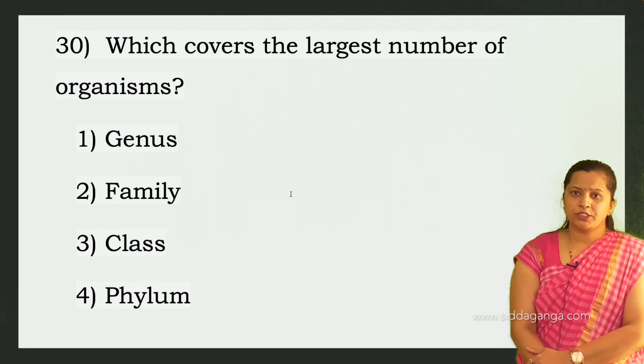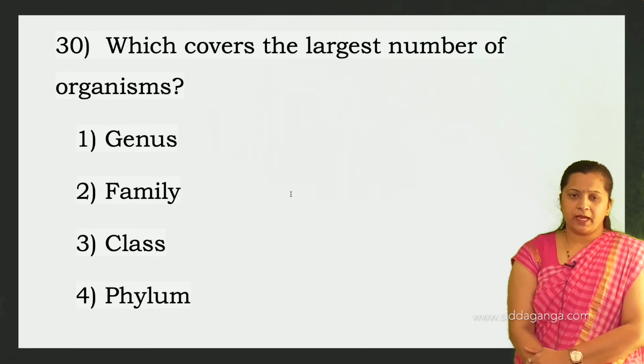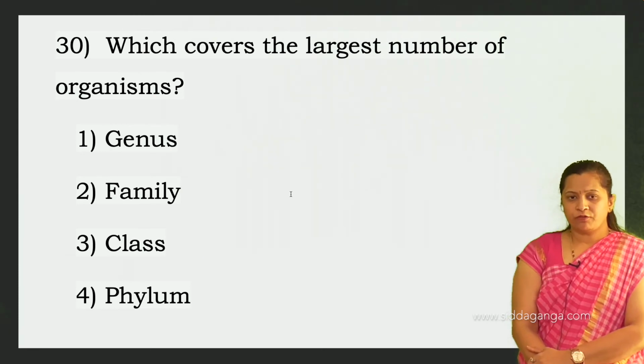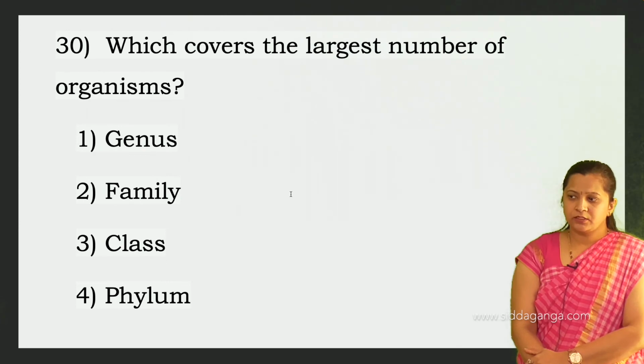Then next, which covers the largest number of organisms? Genus, family, class, phylum. Of the four, the highest taxonomic category is the phylum, right?